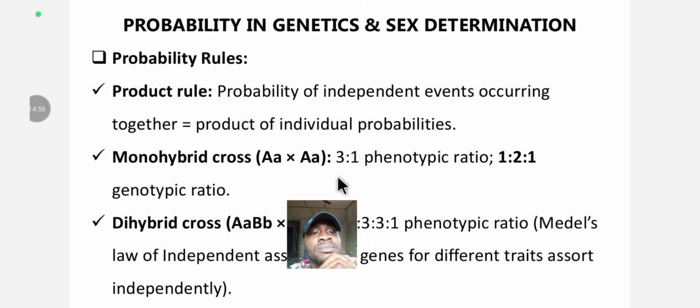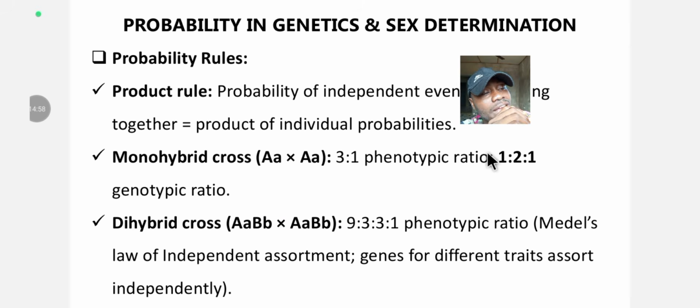So this 1:2:1, how are you going to determine which is the 1 recessive, the 2 hybrid, and the 1 dominant? You cross it using a Punnett square. Take your pen and your notebook or paper, use a Punnett square to cross these two, and figure out the one that is 1, the one that is 2, and the one that is 1. Also figure out the phenotypic ratio 3:1. Let's find out.